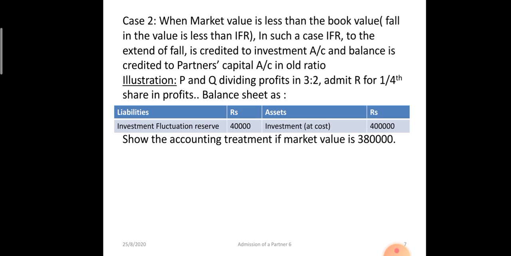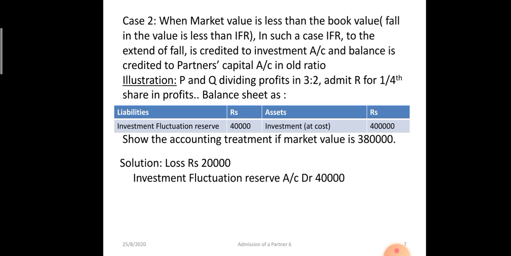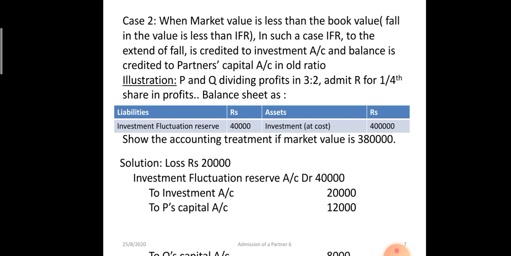Assets, investments are appearing at 4 lakh rupees and investment fluctuation reserve is 40,000. Market value has gone down to 3,80,000. That means there is a loss of 20,000 rupees. So investment fluctuation reserve 40,000. We have to reduce the value of investment by 20,000. So investment account will be credited, to P's balance 20,000. 40 minus 20, 20,000 is still there in the investment fluctuation reserve. That will be divided among P and Q in the ratio of 3:2. So to P's capital 12,000, to Q's capital 8,000 rupees.